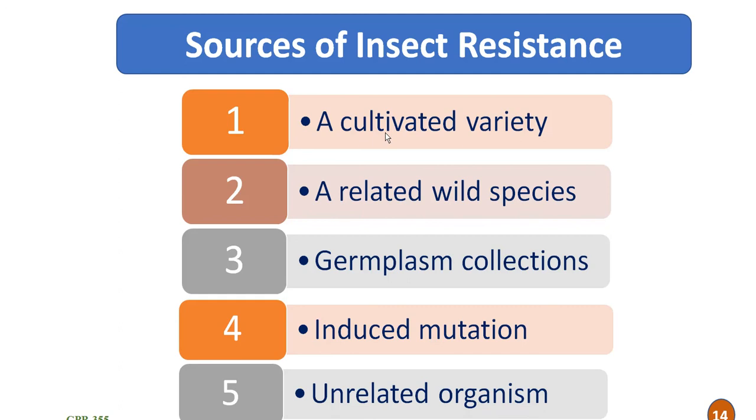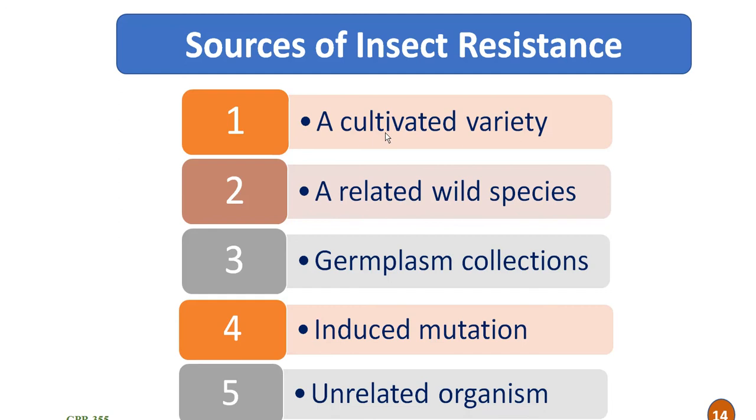And if the desired insect resistance is not found in cultivated varieties, then wild relatives or wild species are the potential source for insect resistance, as these wild species are the home for insect resistance and disease resistance also. Then germplasm collections.